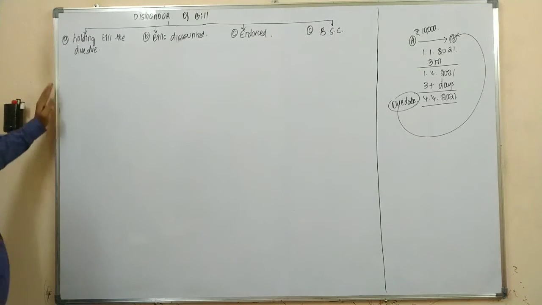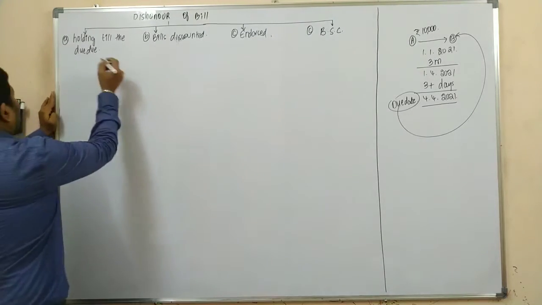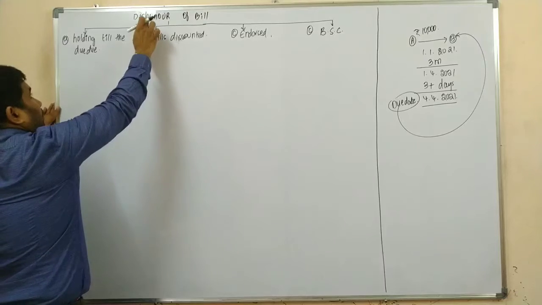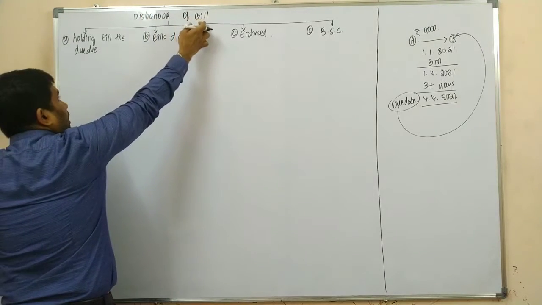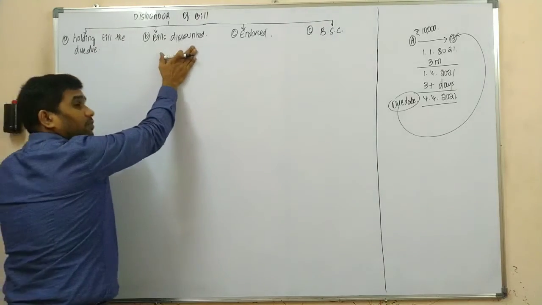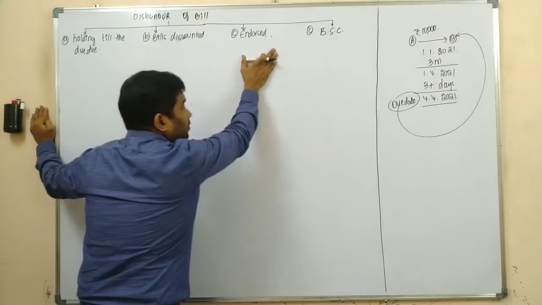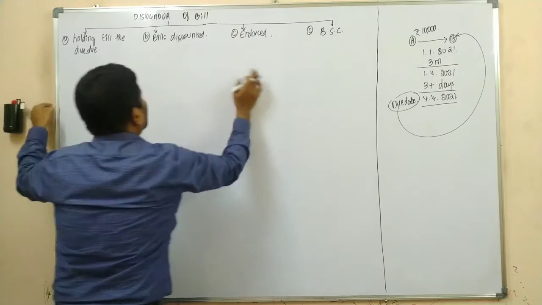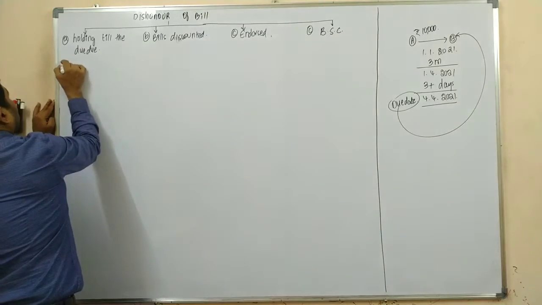So you are supposed to record the journal entries in the books of various parties when the bill was dishonored, in case if you are holding till the due date, if it was discounted, if it was endorsed, if it was sent for collection.